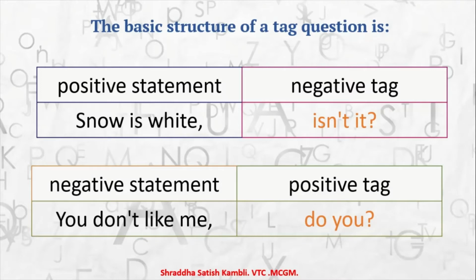So when the statement is positive, the tag will be negative, and vice versa. When the statement is negative, the tag will be positive. You don't like me, do you? See, here it is don't, so I have written the opposite of it. Don't is negative, so what is the opposite? It is positive. So don't is negative and do is positive. So snow is white, isn't it? You don't like me, do you? So this is how the basic structure of a tag question looks.